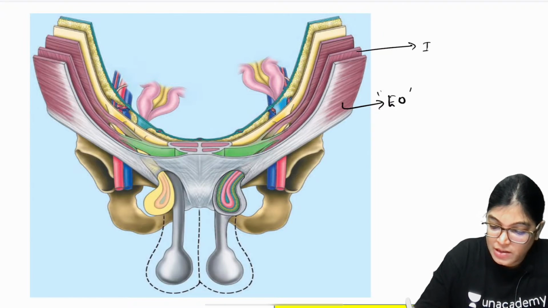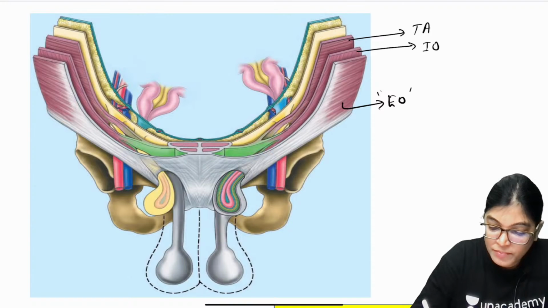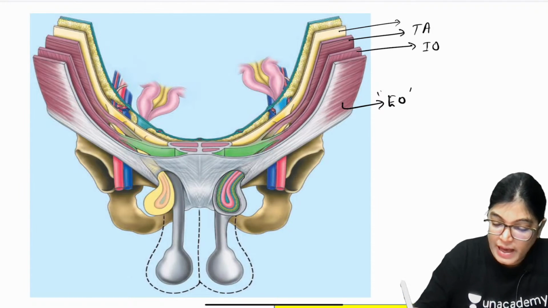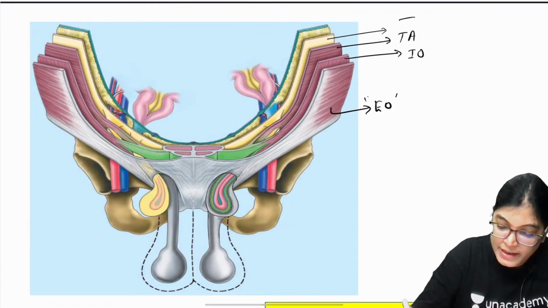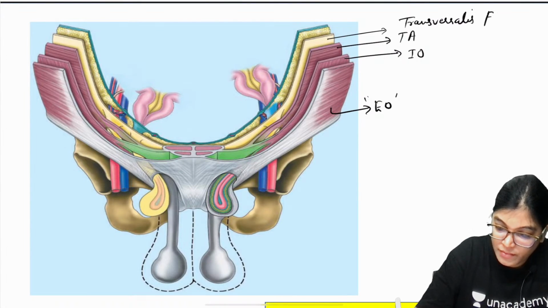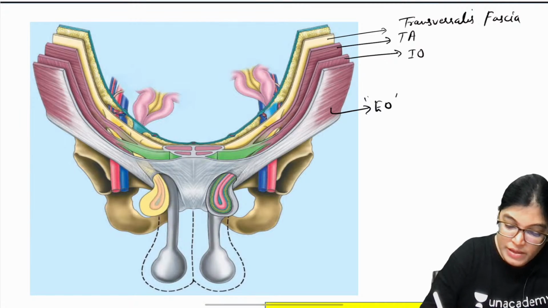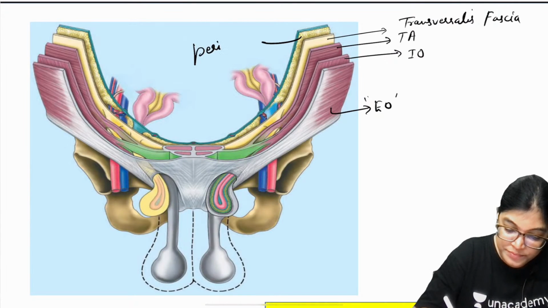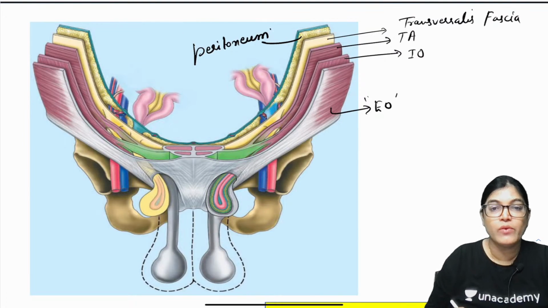This will be the internal oblique muscle aponeurosis. This is the transverse abdominis muscle. This is the transversalis fascia. And the most innermost layer is the peritoneum. These are the anterior abdominal wall layers.